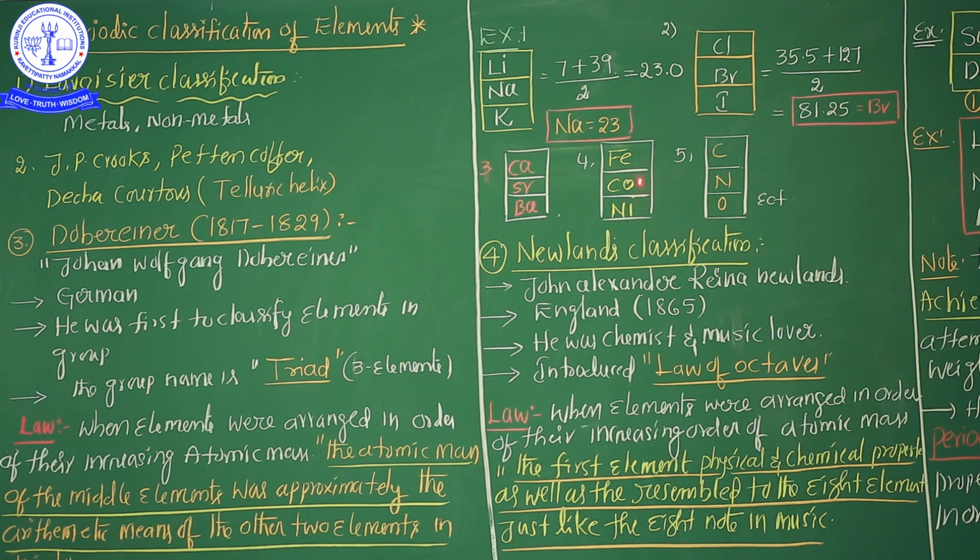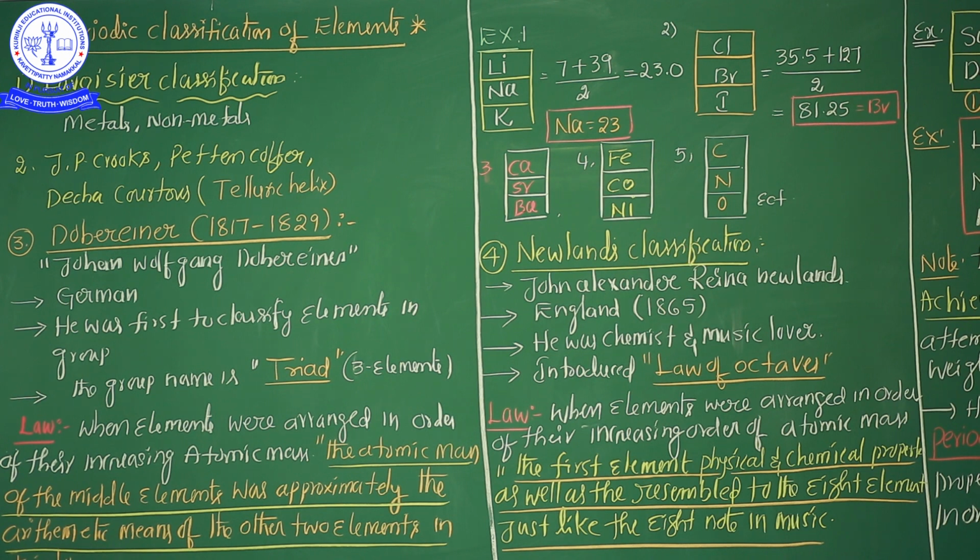Very, very, very important. Why is it called rejected, my dear students? If the elements are arranged in increasing order of their atomic masses, all elements should show similar properties. Lithium's property is almost similar to potassium. Potassium's property is almost similar to sodium. So similar property is also very, very important. But here the concept is followed. What is the concept? The arithmetic mean of the first and third elements' atomic masses is similar to the middle element. In these two examples, iron, cobalt, nickel and carbon, nitrogen, oxygen, the concept is the same, but these elements show different properties.